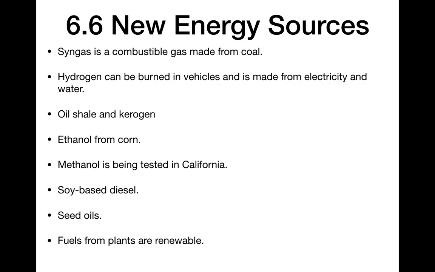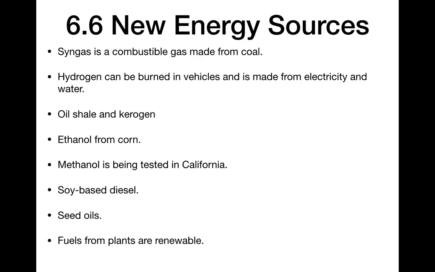One is how are we going to burn energy? What energy sources are we going to use to burn in our homes for heat and also in our cars for transportation if someday we run out of petroleum and natural gas? One idea that's being worked on is something called syngas, which is a combustible gas that can be made from coal.